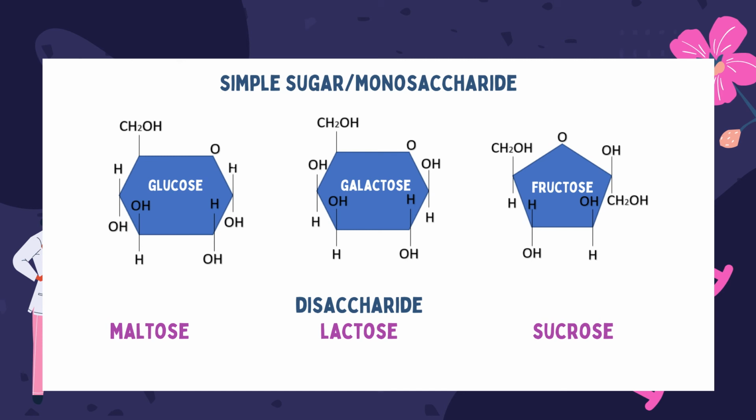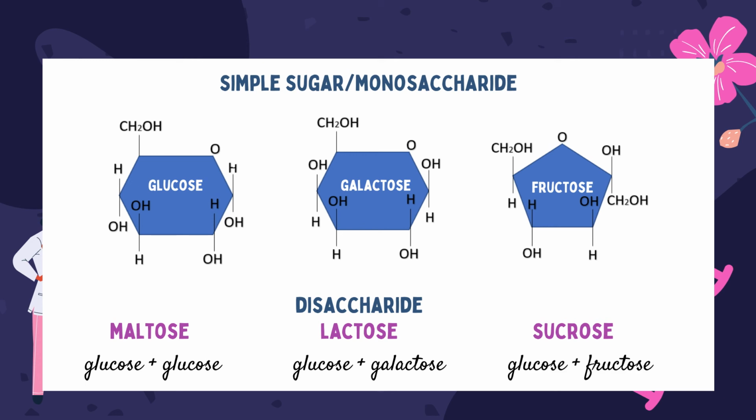Maltose is a combination of glucose and glucose. Meanwhile, lactose is a combination of glucose and galactose. And sucrose, or our table sugar, is a combination of glucose and fructose.